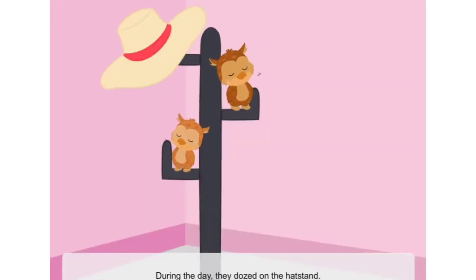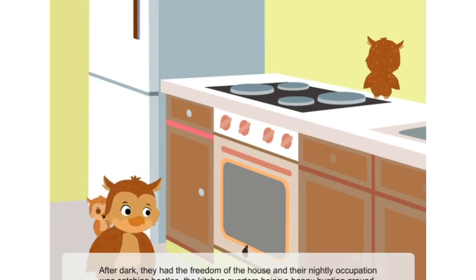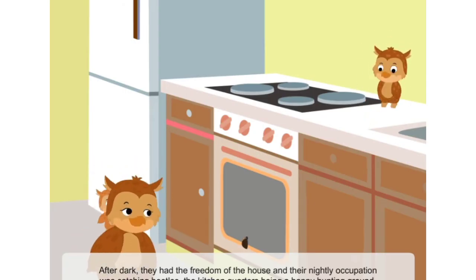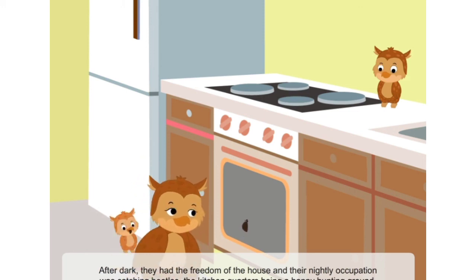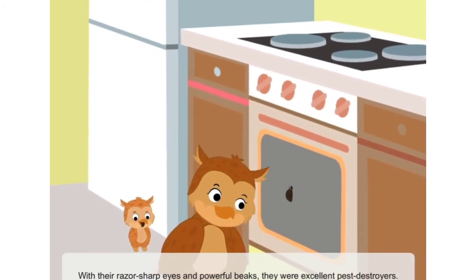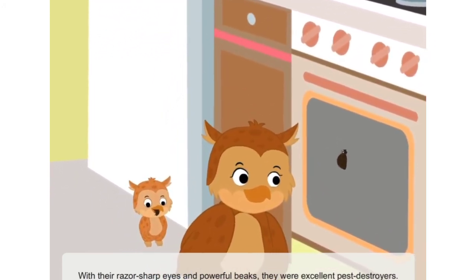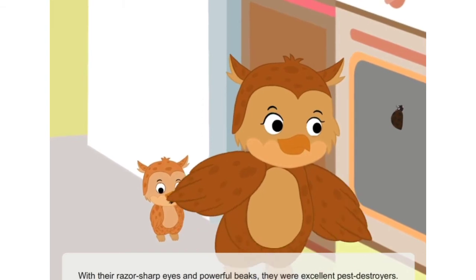During the day, they dozed on the hat stand. After dark, they had the freedom of the house, and their nightly occupation was catching beetles, the kitchen quarters being a happy hunting ground. With their razor-sharp eyes and powerful beaks, they were excellent pest destroyers.